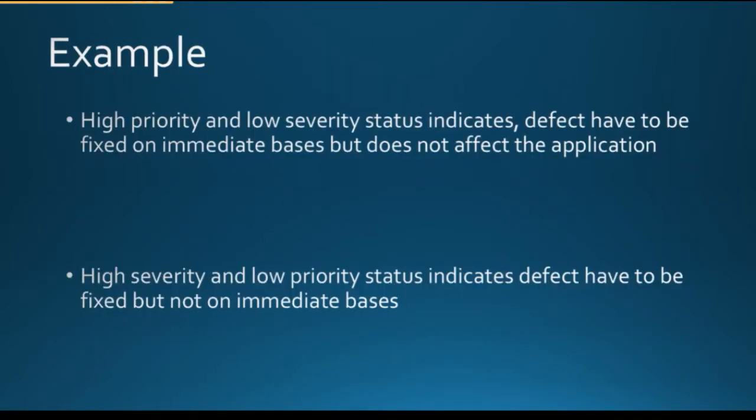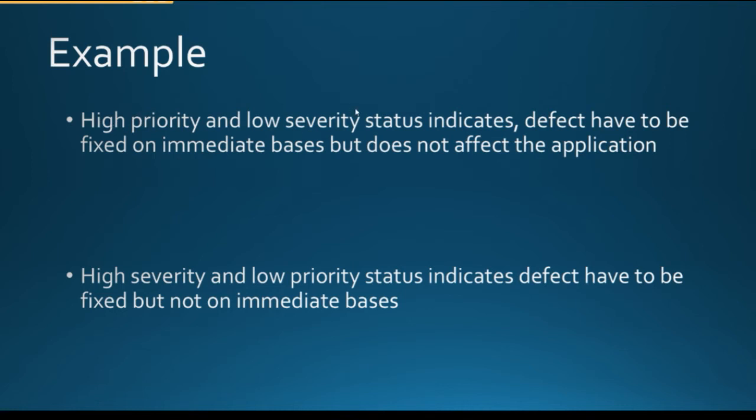I have a few examples, or scenarios. High priority and low severity indicates the defect has to be fixed on an immediate basis but does not affect the application. What is the meaning here?